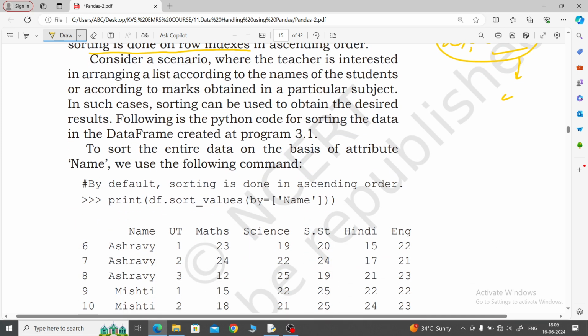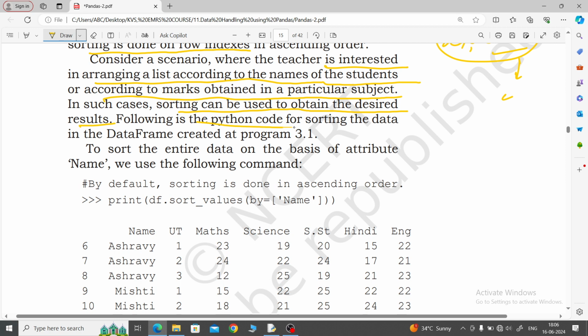Now this example we will see. Consider a scenario where the teacher is interested in arranging a list according to the names of the students or according to marks obtained in a particular subject. In such cases, sorting can be used to obtain the desired result.